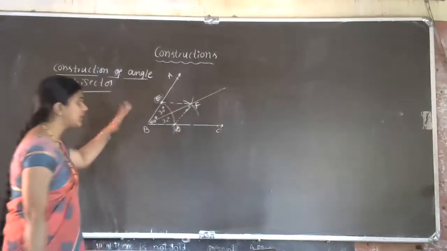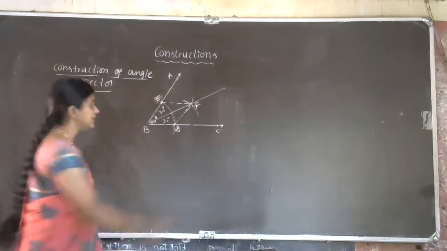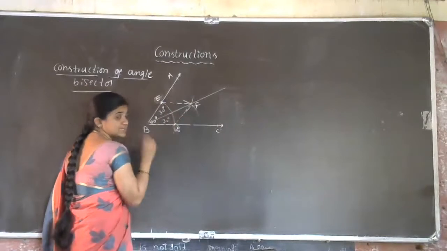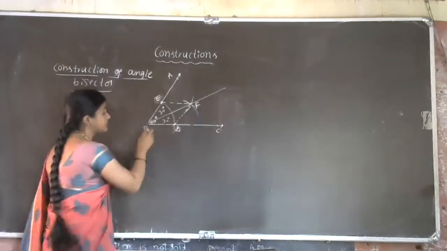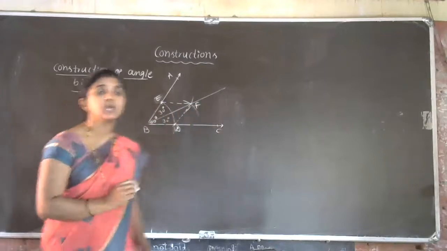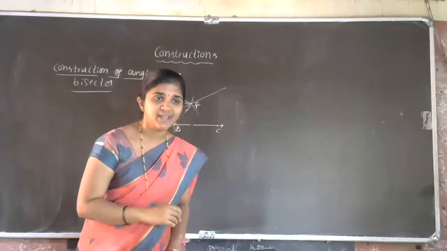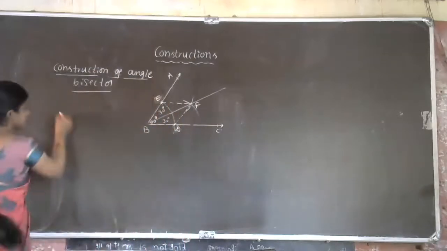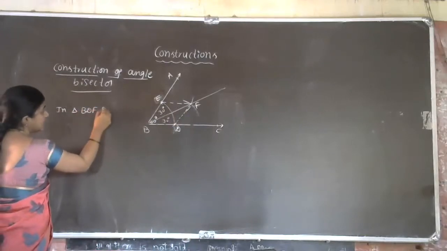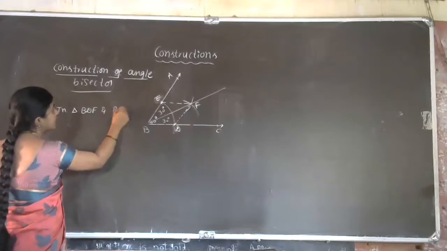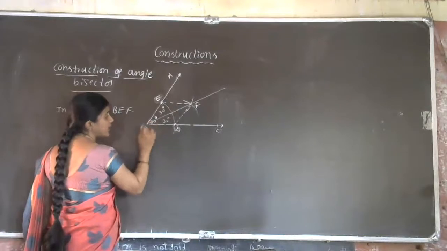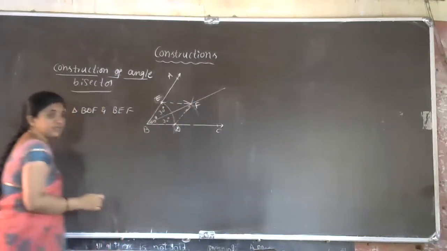Now are you all observing the two triangles here? See here the dotted line. To join DF and EF I used a dotted line. This is the construction part. Here we are observing that BDF and BEF are the two triangles. You all know the congruency, right? Can you prove the congruency now? Which two triangles do we have to take? Triangle BDF and triangle BEF. Just observe triangle BDF, here B point, BDF and BEF, in these two triangles.